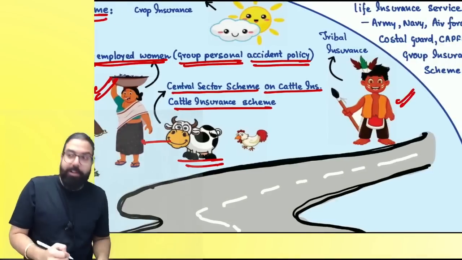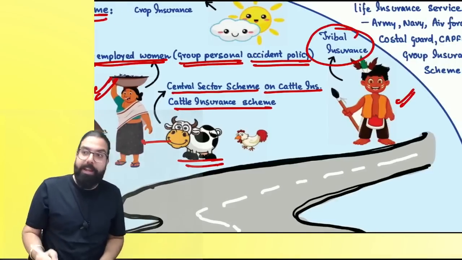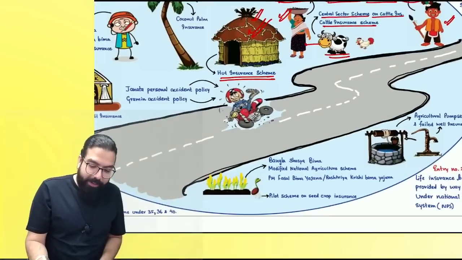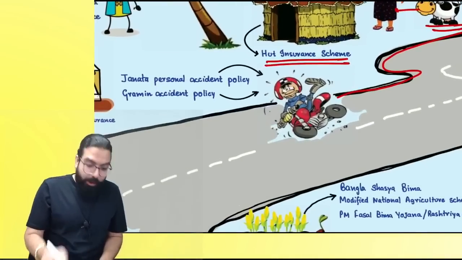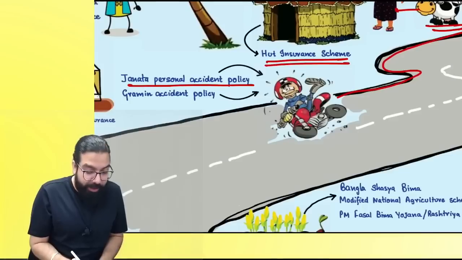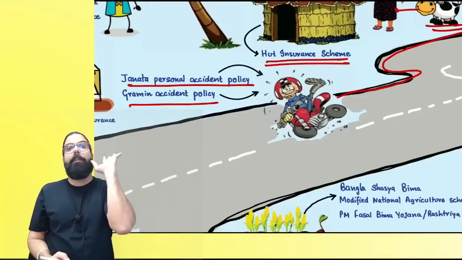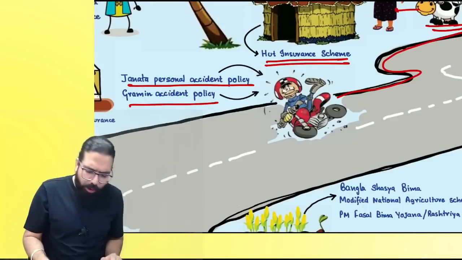Then, Baba, this tribal person is there in the village. Tribal insurance is being exempted. Now, supposing this tribal person took a bike and he was going. When he was going, he fell down. So, Baba, Janta Personal Accident policy, Gramin Accident policy, any amount which is being charged, there is no GST.